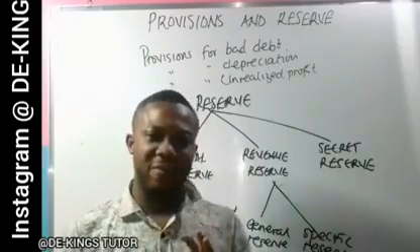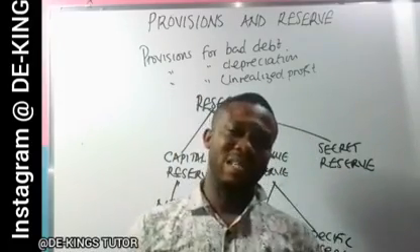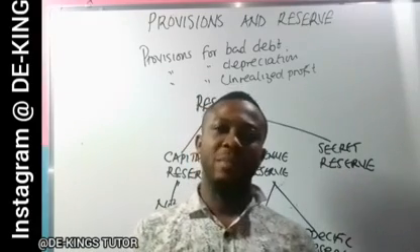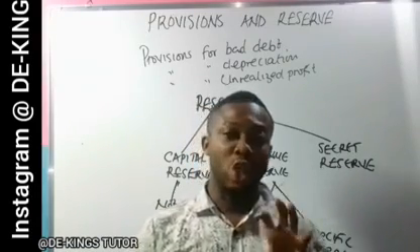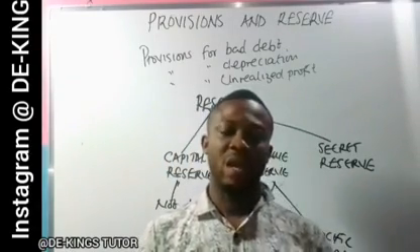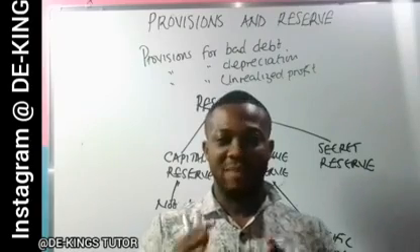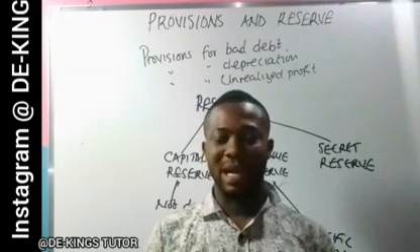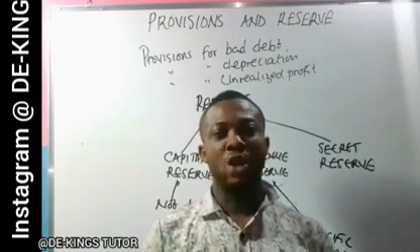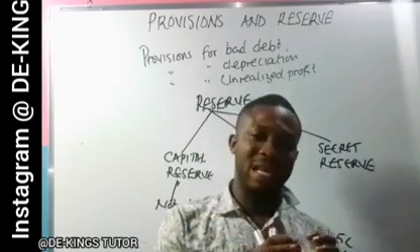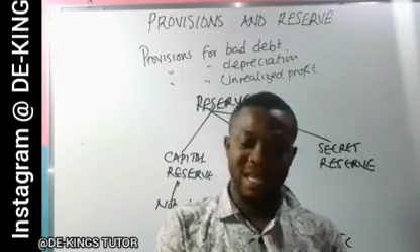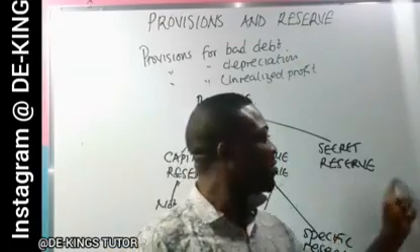Now, secret reserve is money kept aside, not known to the members. There are some firms for which it is not good to publish losses in a financial statement, because of the public confidence that has been deposited in such a firm. For instance, a bank. If a bank published a loss in its financial statement, it would cause chaos. So some part of the money from profits they made in recent or previous years, they keep aside as secret reserve.